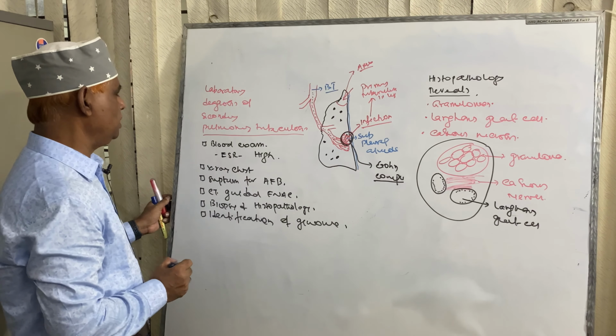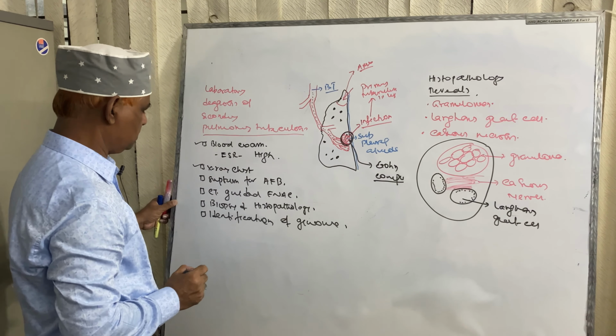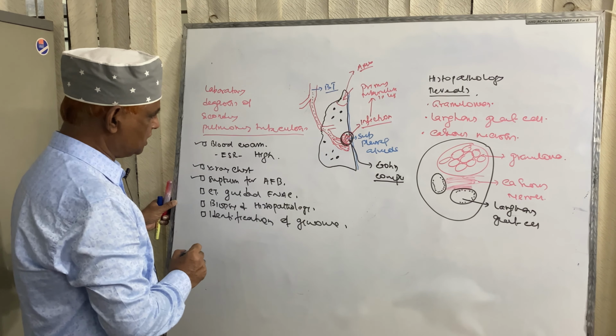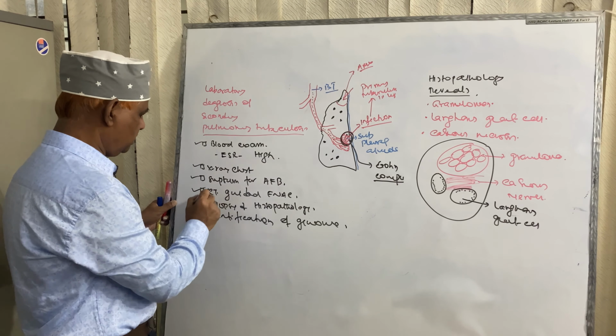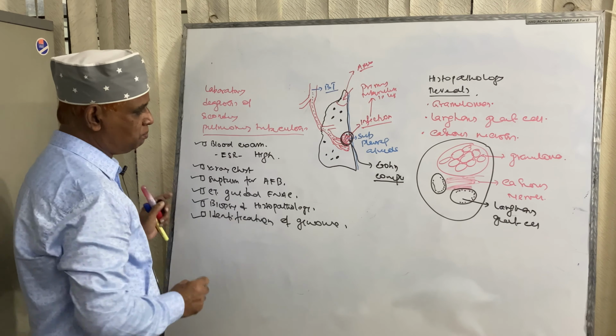So, in laboratory for diagnosis of secondary pulmonary tuberculosis, blood examination, high ESR, X-ray chest reveals opacity, sputum for AFB, acid-fast bacillus may be found, CT guided FNAC, biopsy and histopathology, identification of bacterial genome.